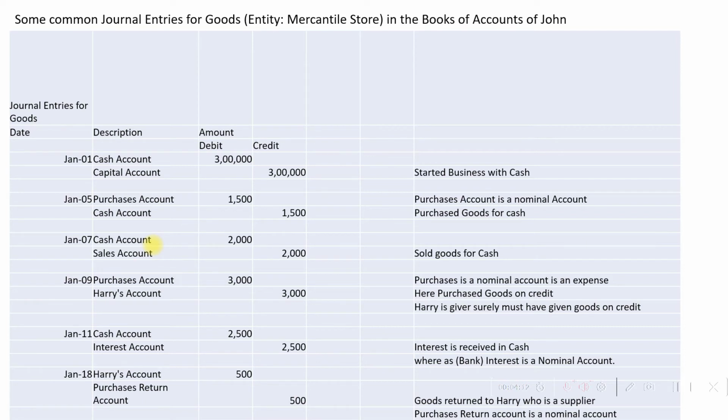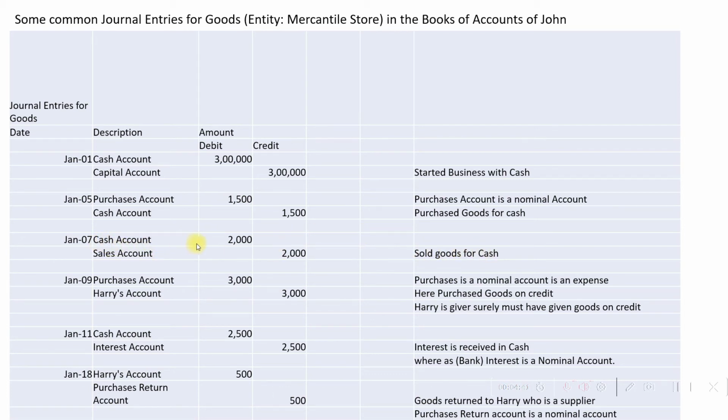And this is by virtue of sales of goods, because sales account is credited. Sales account, which is a nominal account, is credited because there is an income recorded. So this transaction means goods are sold for cash.